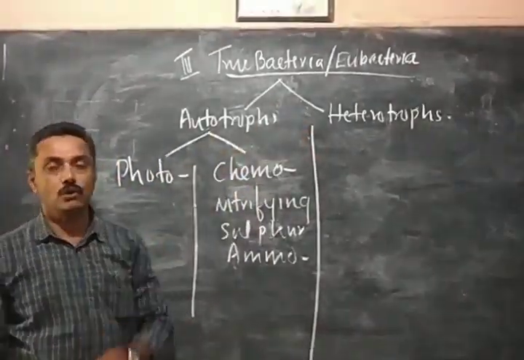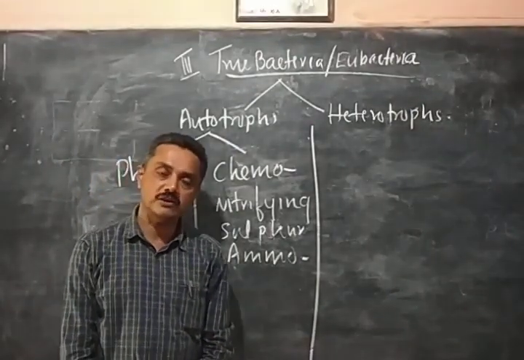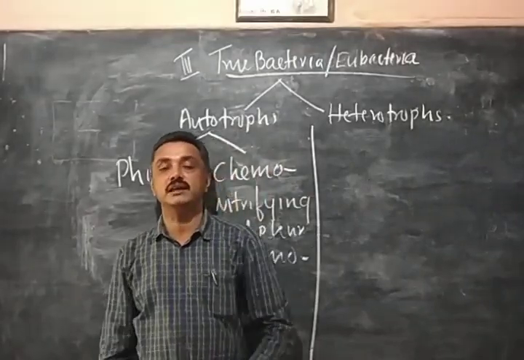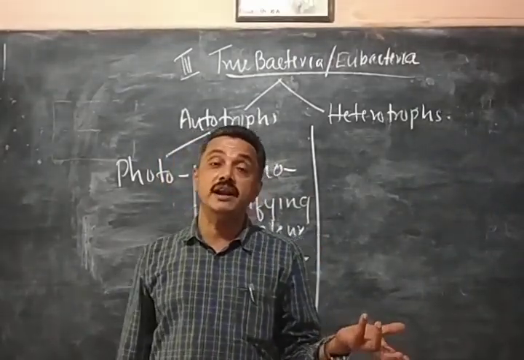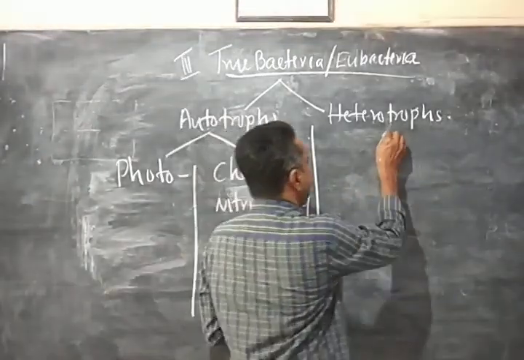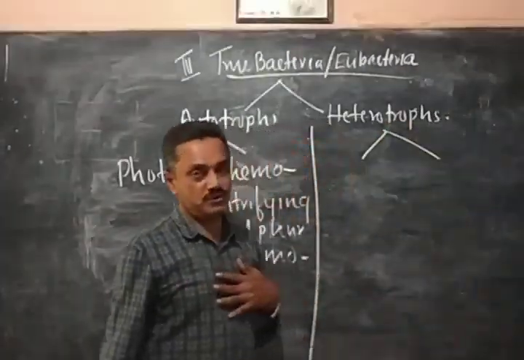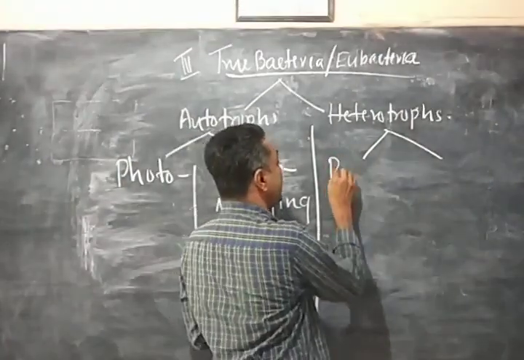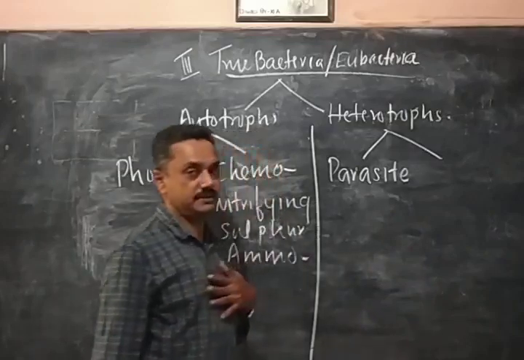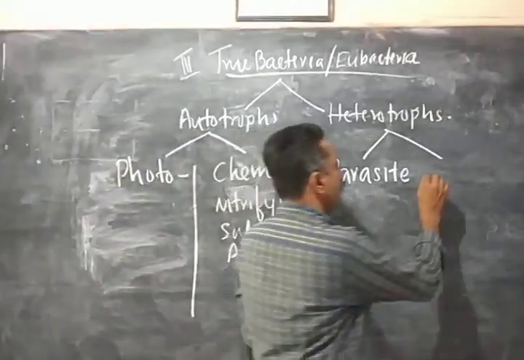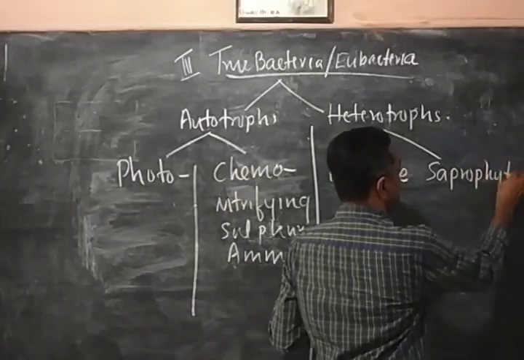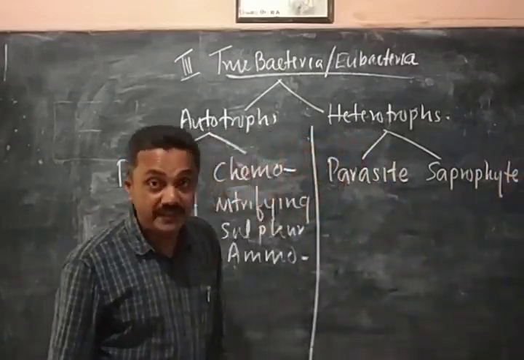Then comes heterotrophic bacteria. Heterotrophic bacteria means what? Bacteria which cannot prepare food. They get energy from food from some other living organisms and are called heterotrophs. Heterotrophs are again categorized into two groups. Some are called parasite. Some are called saprophyte, saprobe or saprophyte.